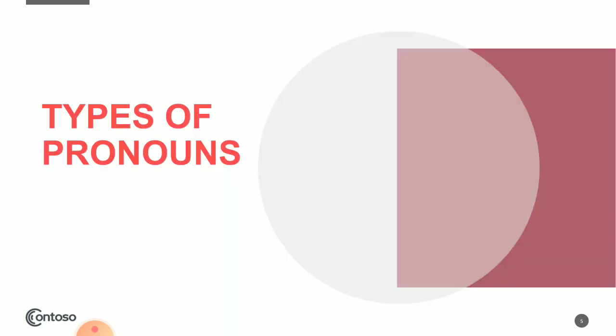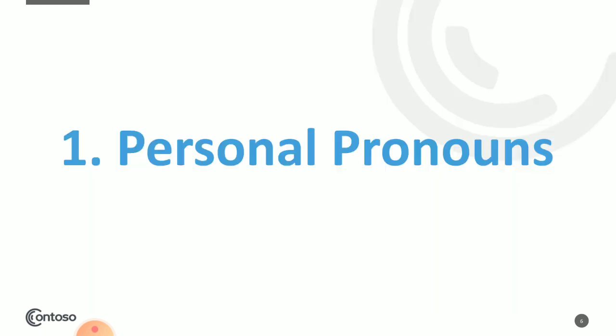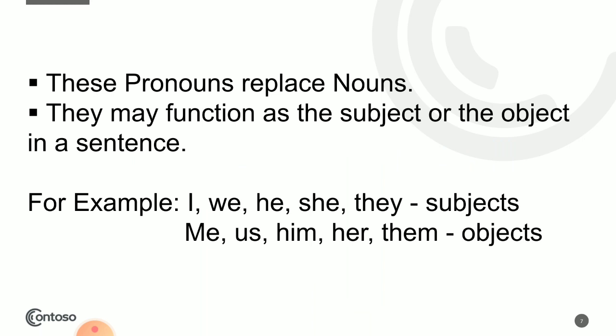Now let's study the types of pronouns. Number 1, personal pronouns. These pronouns replace nouns. They may function as the subject or the object in a sentence. Now in subjects, these will be the pronouns I, we, he, she, they. In objects, it will be me, us, him, her, them.